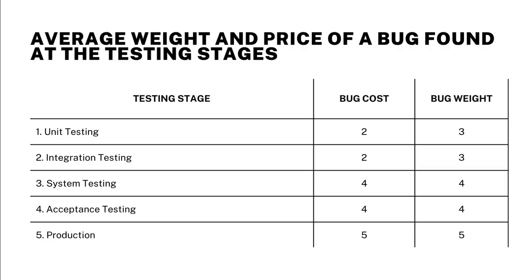The current table represents the summary data with the average weight and price of a bug found at one of the testing stages, as well as for the case when a bug related to system security was found in production. Summarizing the results at each stage of the experiment, we can conclude that special attention should be paid to unit and integration testing. After all, it is from this point on that the cost of the bug begins to grow exponentially. However, system and acceptance testing also play a significant role in the security of blockchain-based systems.